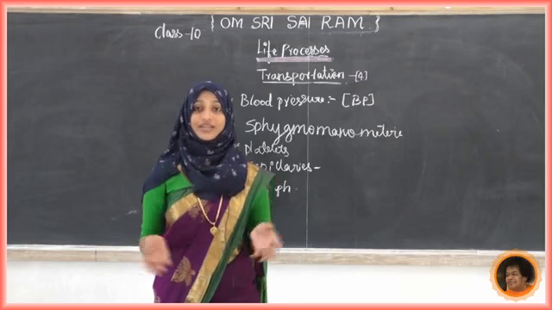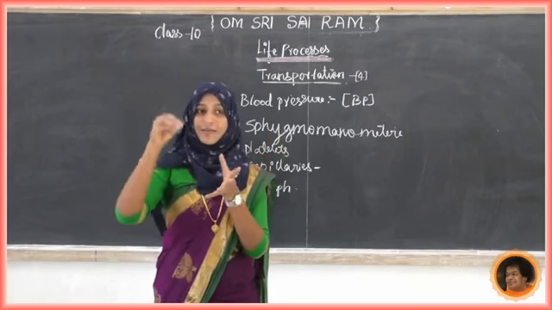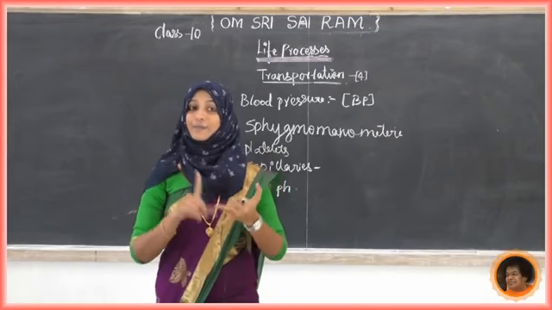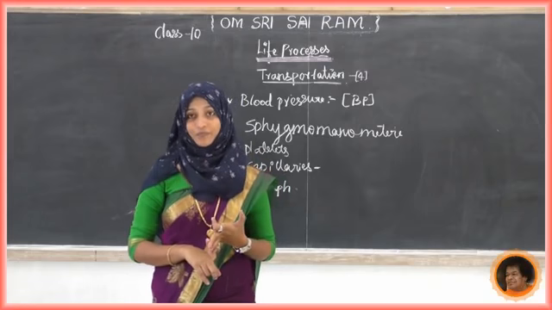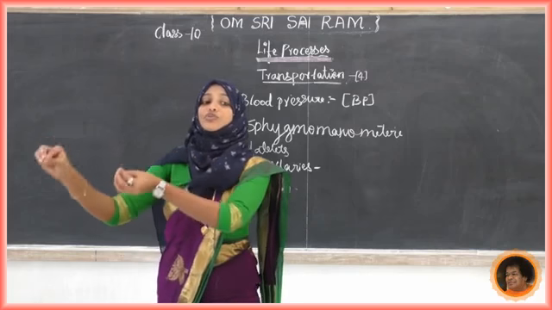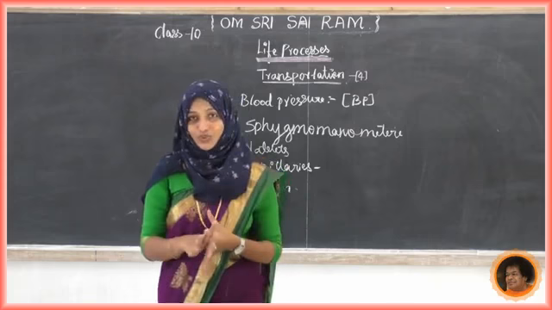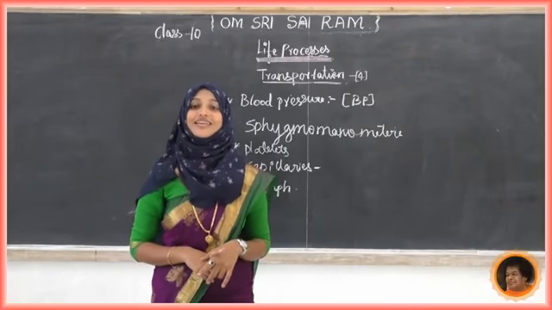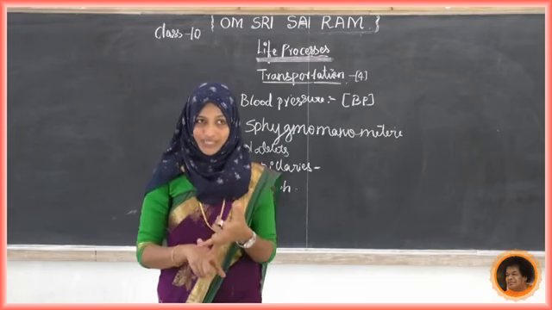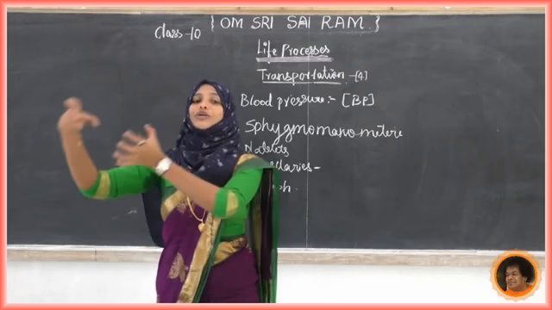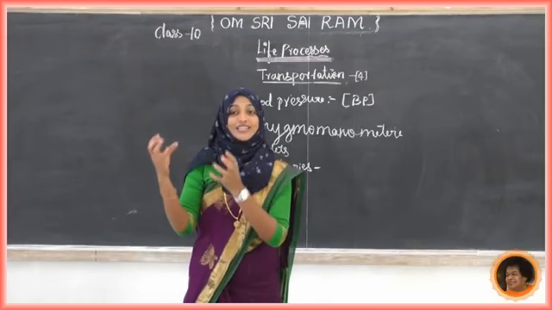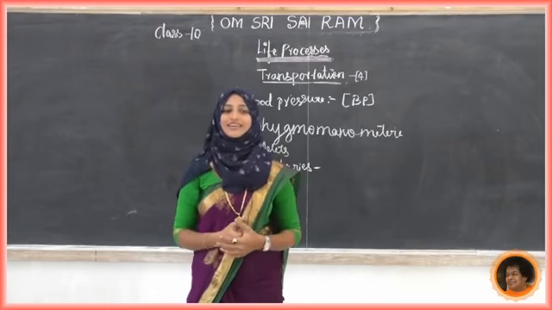In capillaries, there are small holes, through which plasma, protein, blood cells, etc. escape into the intercellular space in the tissue to form tissue fluid, or lymph. So plasma, protein and blood cells escape into the intercellular space present in the tissue. That is called lymph.